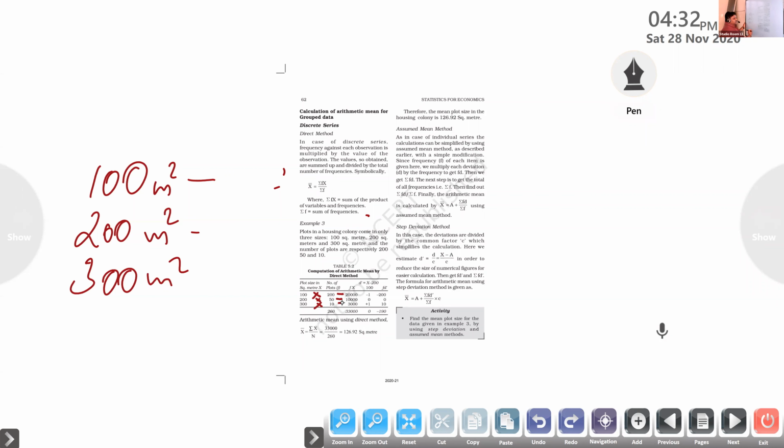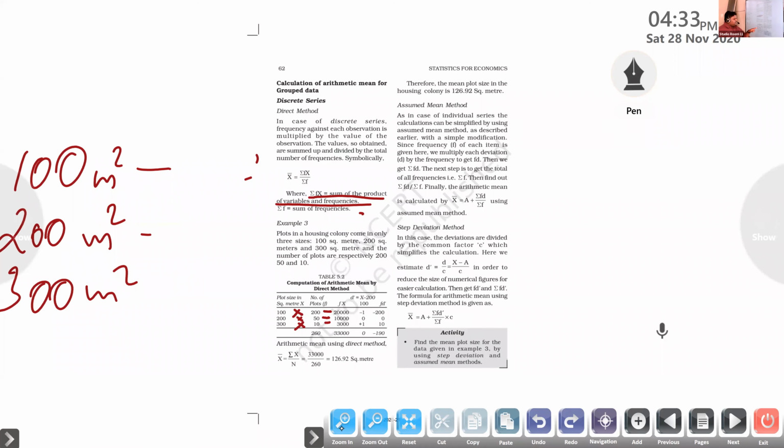That is what the fx values are. So fx is the sum of the products of variables and frequencies. 100 multiplied by 200, we got 20,000 here. 200 multiplied by 50, we got 10,000 here. Clear? Okay, next one, 300 multiplied by 10.